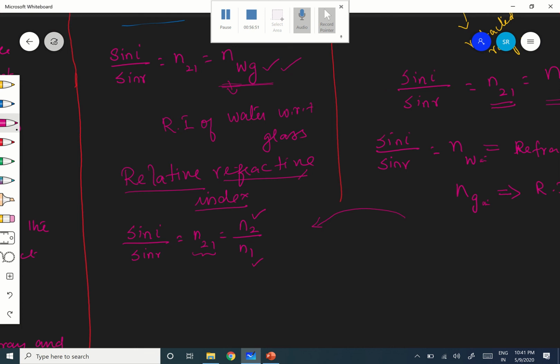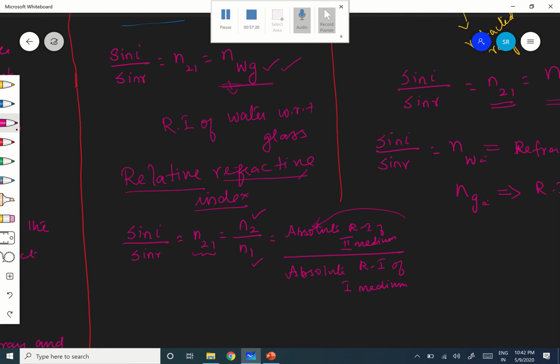We stopped with that. Now I want to express it in terms of the absolute refractive index also. That is nothing but n2 by n1, the absolute refractive index of the second medium divided by the absolute refractive index of the first medium. It is the second medium here, okay? It is for the first medium. Are you following?